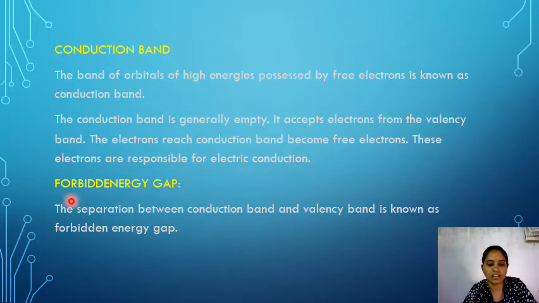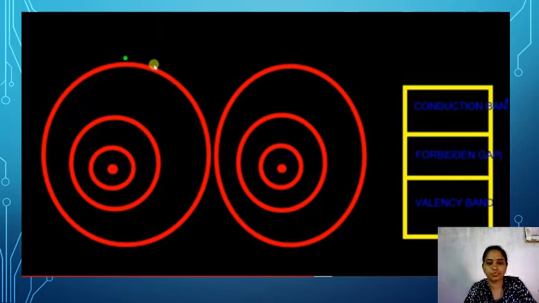And next one is forbidden gap. The forbidden gap is nothing but the gap between conduction band and valency band. There is a separation between conduction band and valency band, and that separation is called the forbidden gap. Let us see diagrammatically what is conduction band, valency band and forbidden gap.